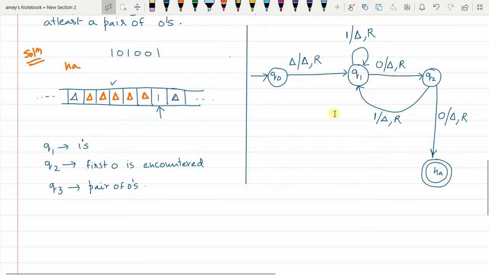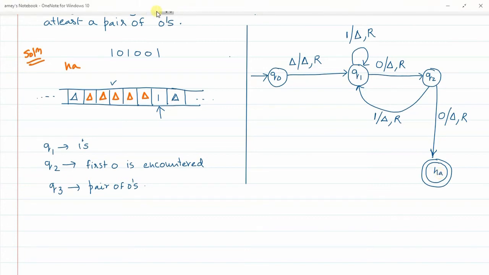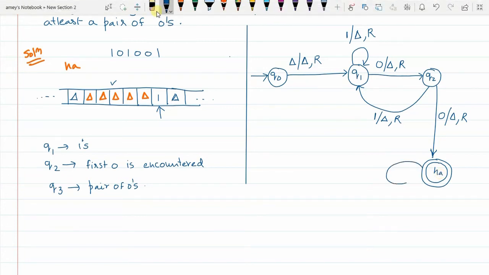Now, you got the first 0, you went to Q2. You got the second 0, you went to halting state. That means one pair of zeros has been received. Now further in the remaining part of the string, any combination of zeros and ones comes, you will still remain in the final state, halting state only. So in HA, finally what I write: any more number of ones encountered, 1 will be replaced with delta, pointer will move to the right. Any more number of zeros encountered, 0 will be replaced with delta, pointer will move to the right.